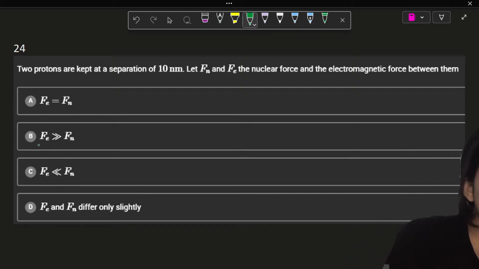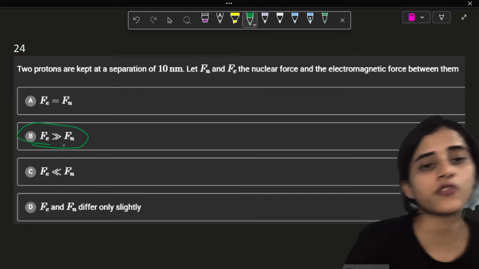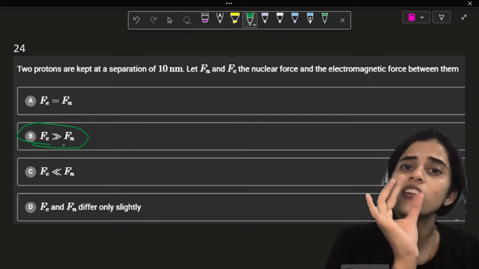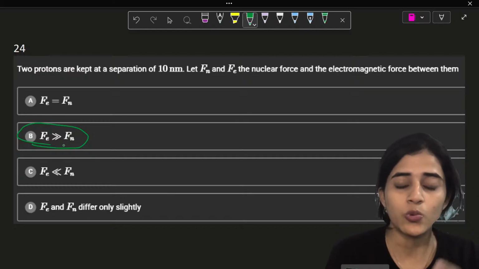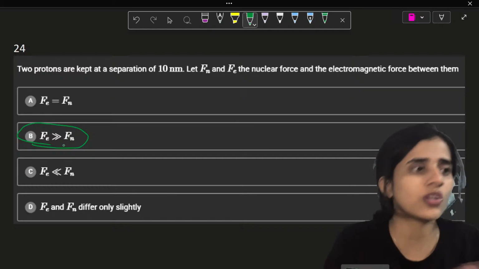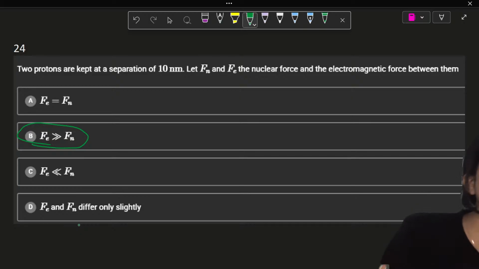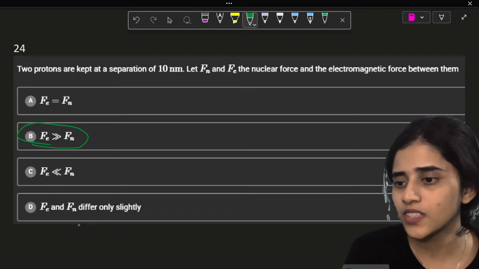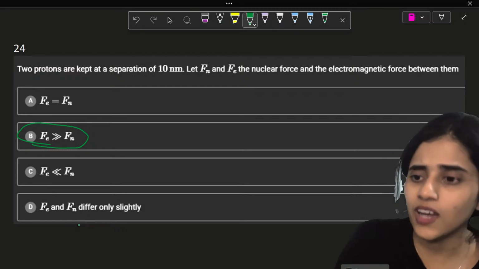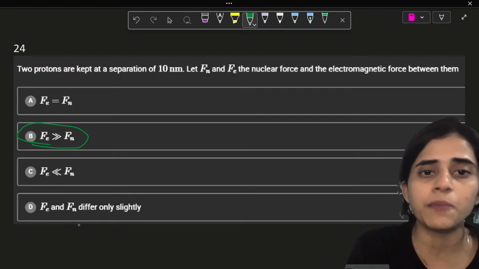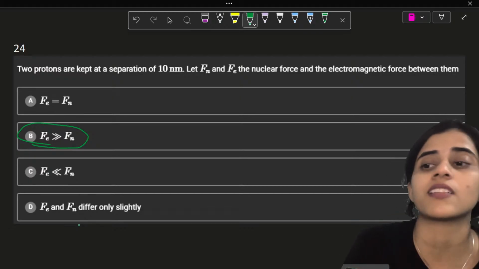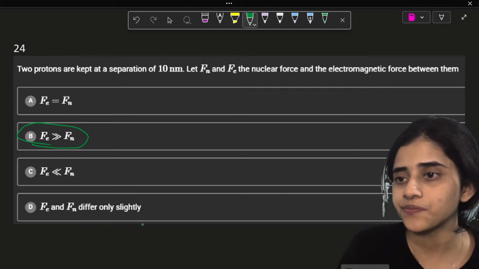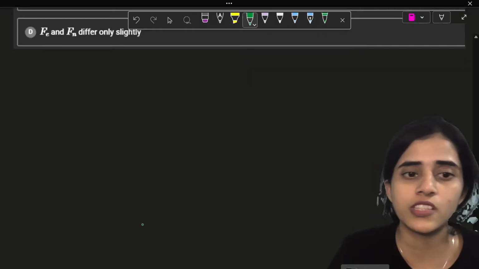So, electromagnetic force is going to be greater than nuclear force, because the effect of nuclear force is only for very small distances. Imagine nuclear force is inside the nucleus, where the protons are very close. It is a short range force of the order of a few femtometers. Is that clear? So it's B. Nobody answered B. How is it going to be A? Because the separation is quite large. It's 10 nanometers, and compared to the size of the nucleus, this is large. Is that clear? Can you all put some fire emojis in the chat if that's clear?